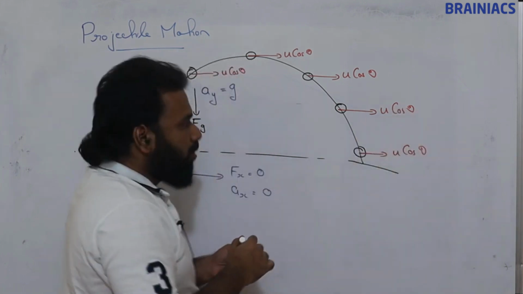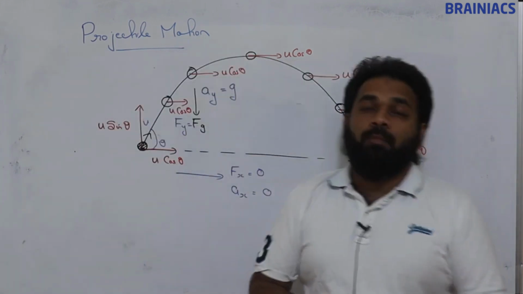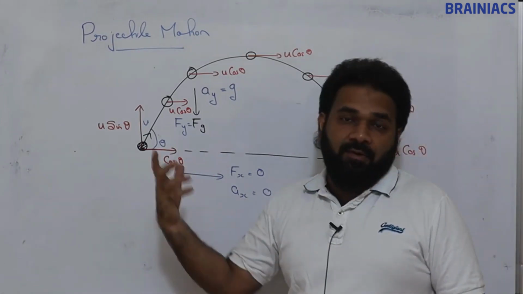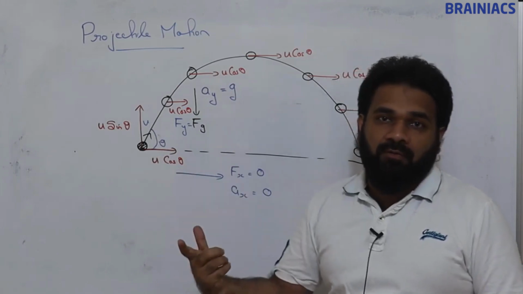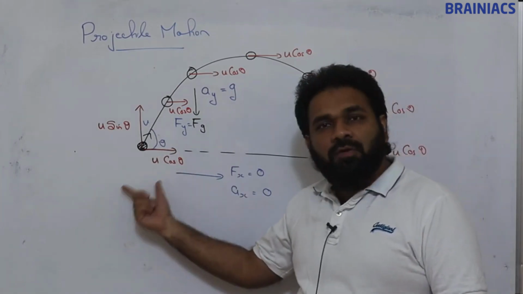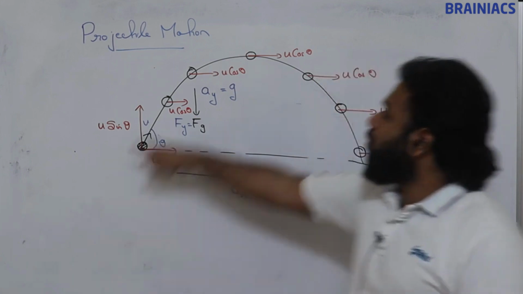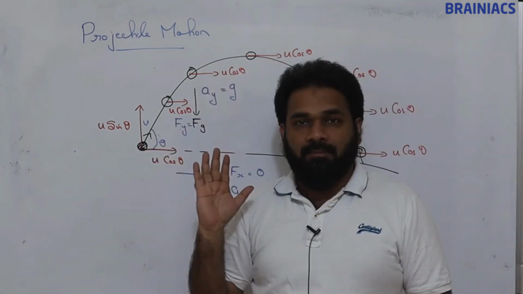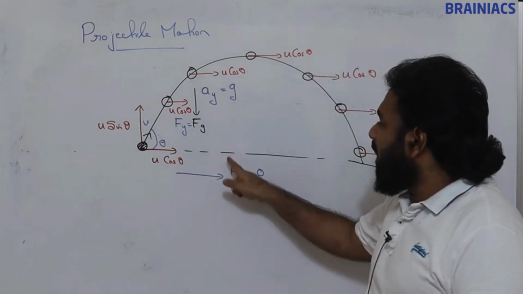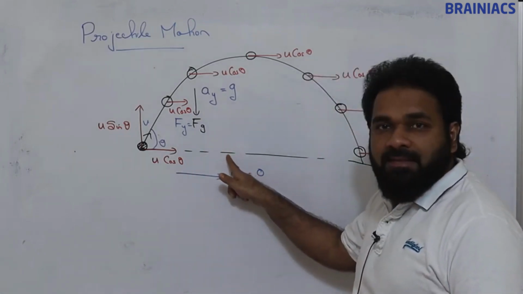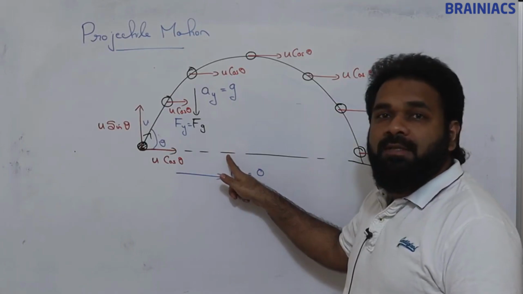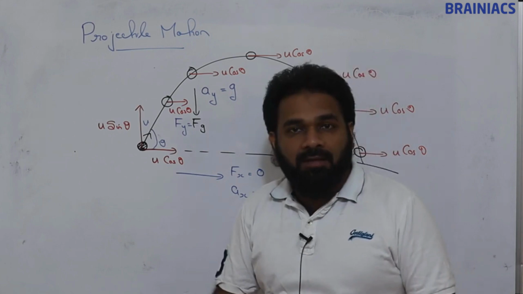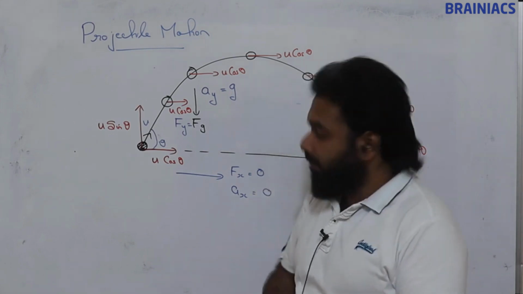So throughout the motion, the horizontal component of velocity, which we have written as u cos theta, is the initial horizontal velocity, and it will not change. Suppose we need to find the horizontal distance the ball has covered, and someone asks which formula we will use.